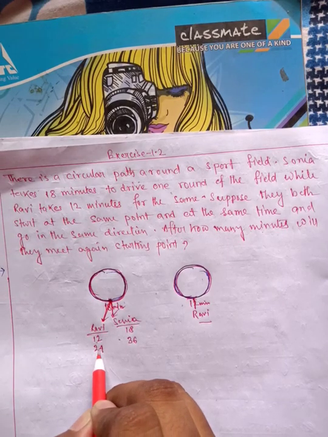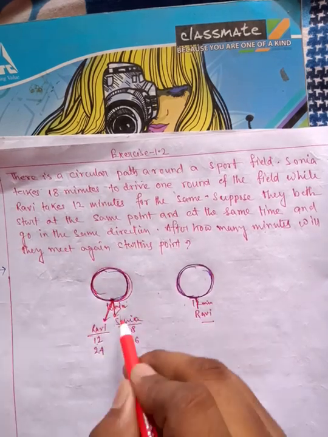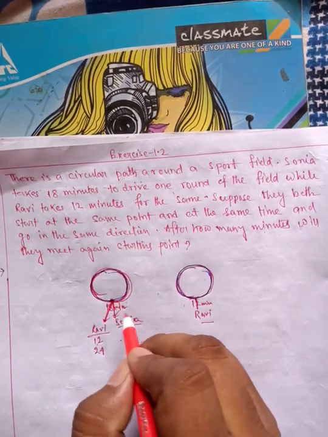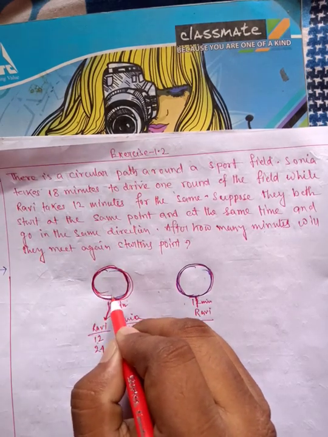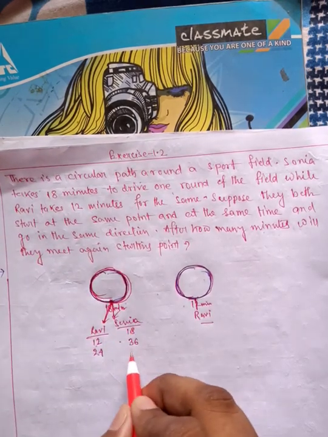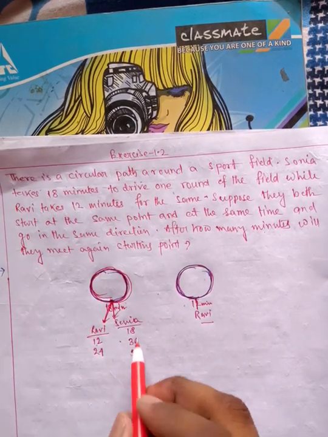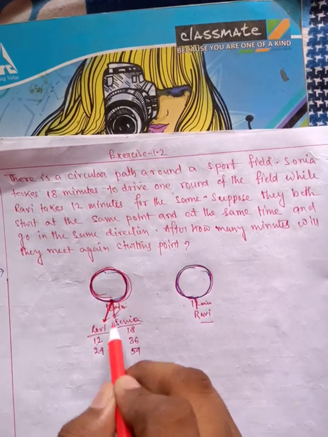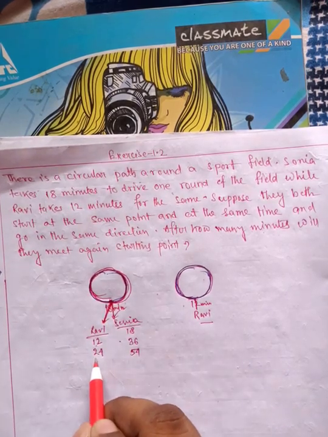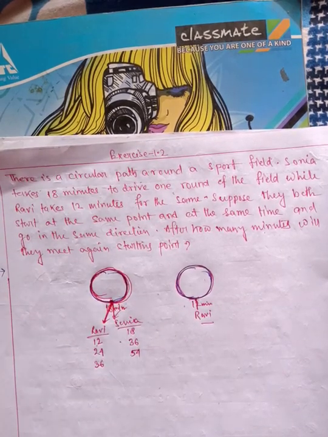Okay, again after 18 minutes Sonia covers another round, so after 36 plus 18, 54 minutes she will be here again, and Robbie also, after 3 rounds, he will be here, that is 36.